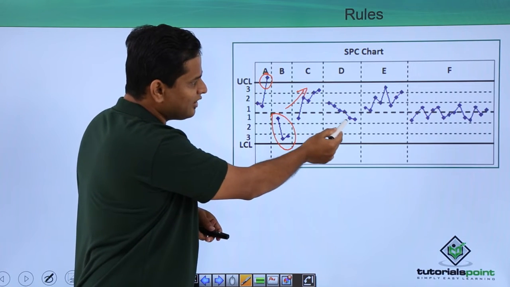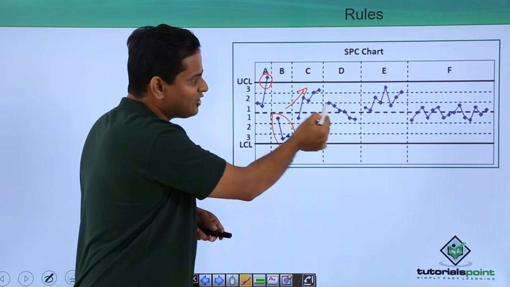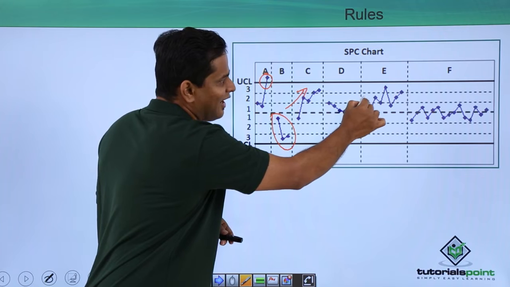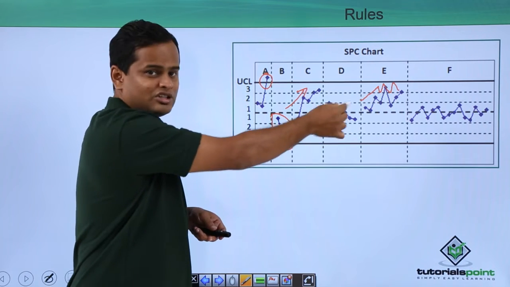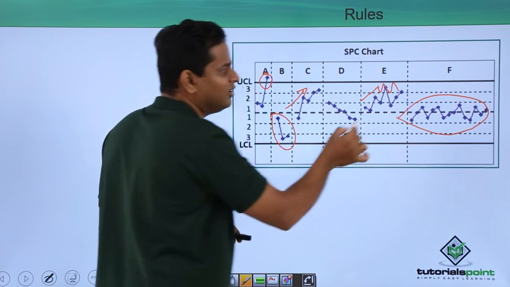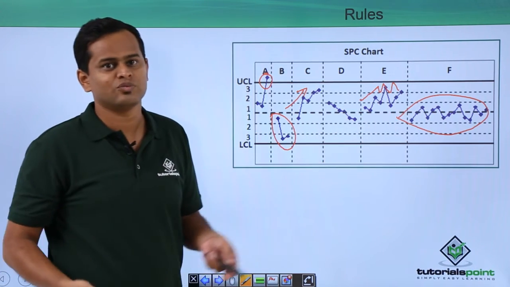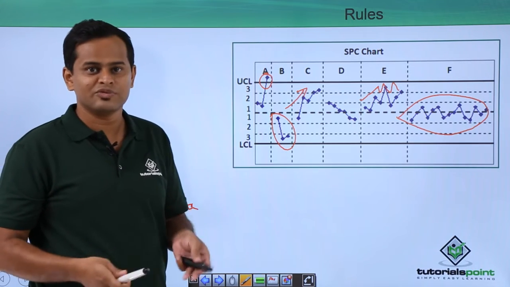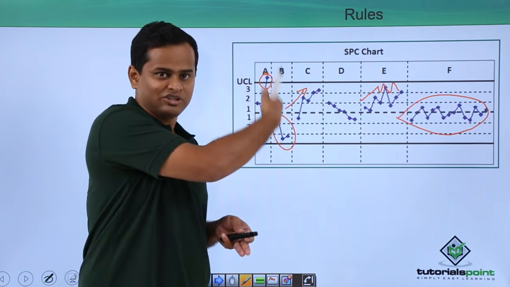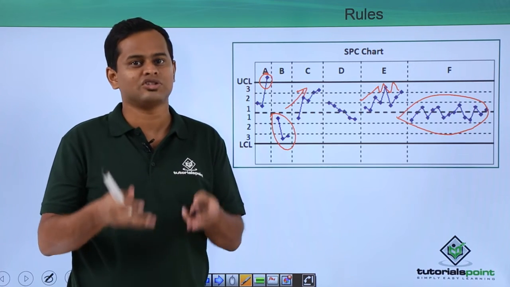This is again the same case, it's coming here, though it is still very much close to the theoretical mean, but this kind of a directional approach in the process variation is not so recommended. This is again very highly unstable, like this it's all happening, so this is a very unstable process. This is relatively a much better process out of all the behavior that we are having. Here we can easily expect what's going to happen and it is much more controllable. So these are all some of the rules which we will be using in the SPC to control our processes, where if we control based on this particular sample's data, we can easily control the overall population's output of that particular process.